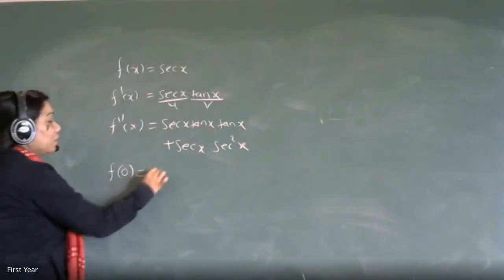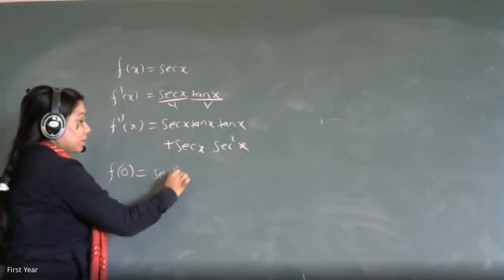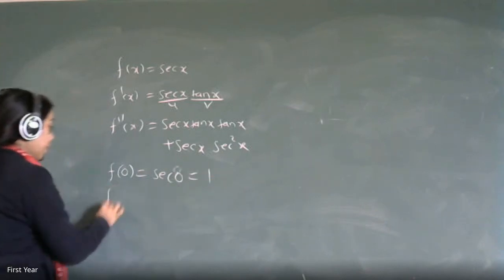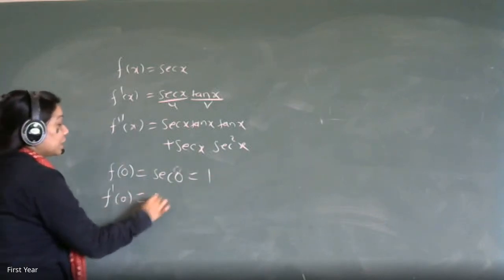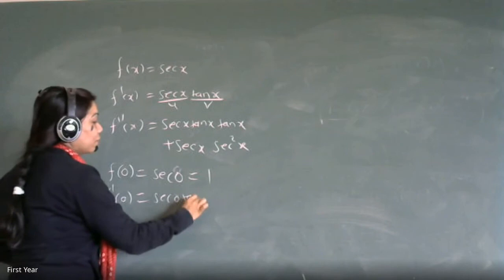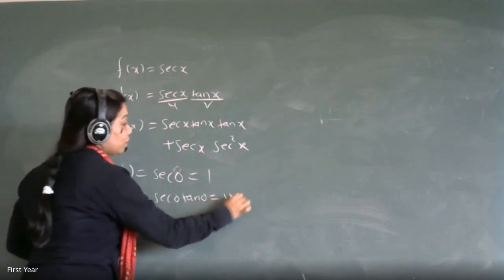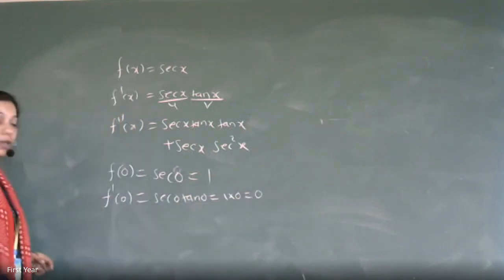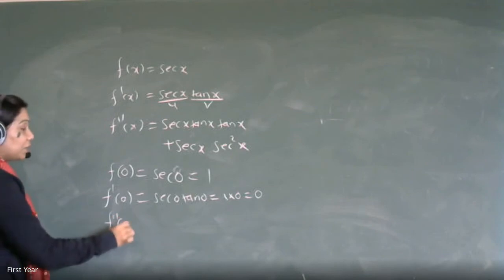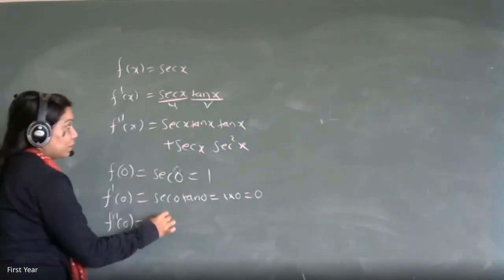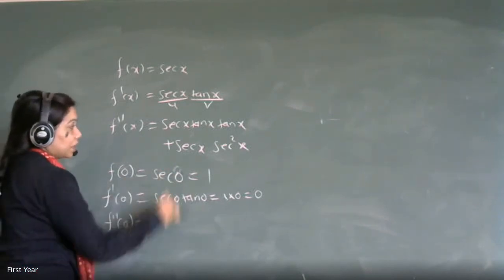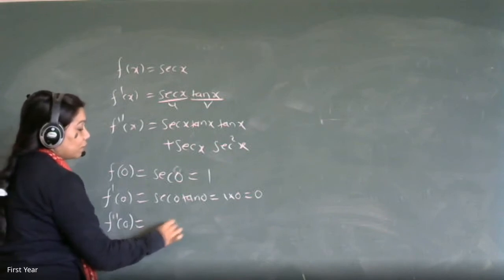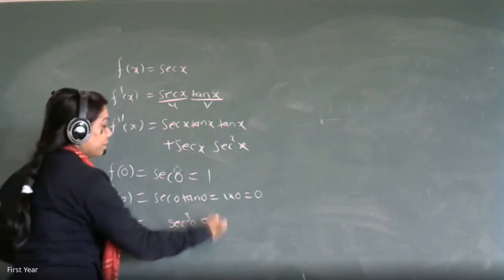f of 0 is sec of 0, which is 1. f dash of 0 is sec of 0 into tan of 0, which is 1 into 0, that is 0. And then f double dash of 0: first term is 0 because of tan of 0, and the second term is sec cube of 0, which is 1.